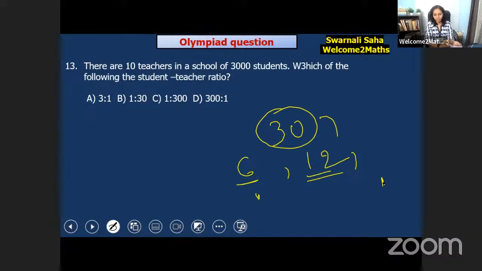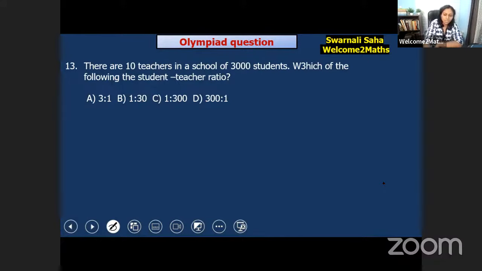Twelve is to 30. That means it would be 2:5. Yes, 2:5. Very good.